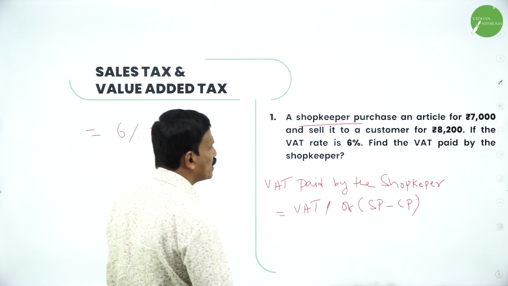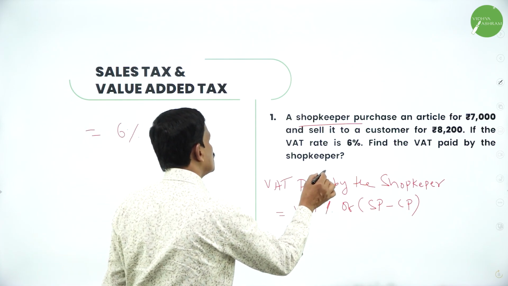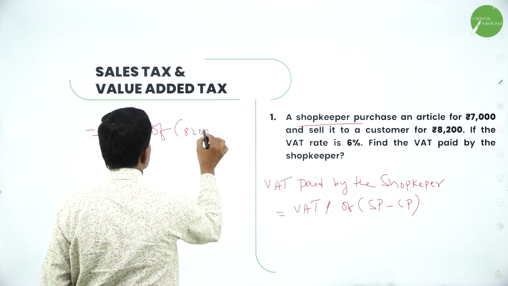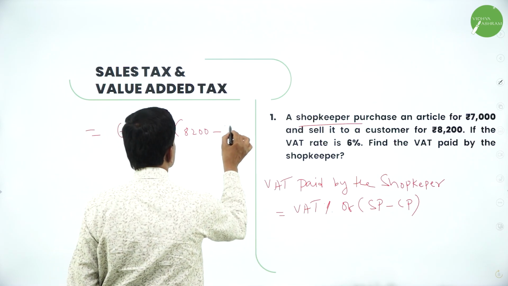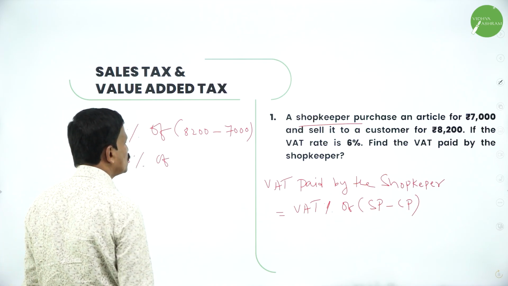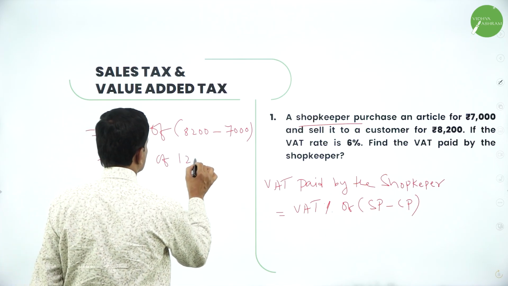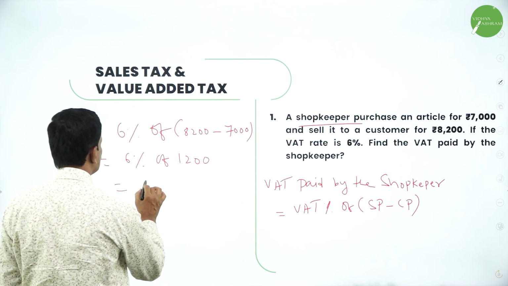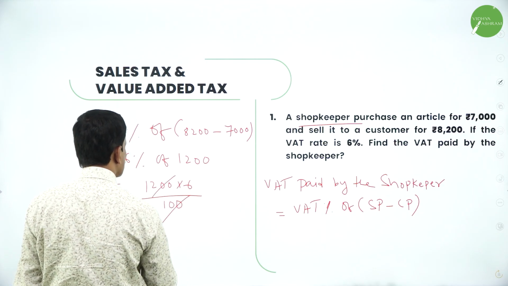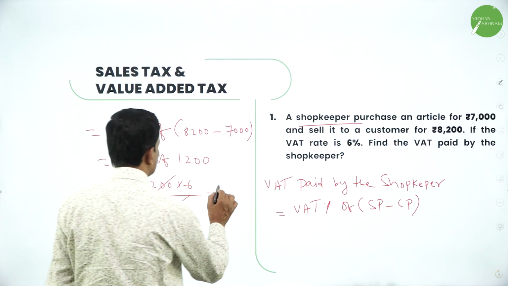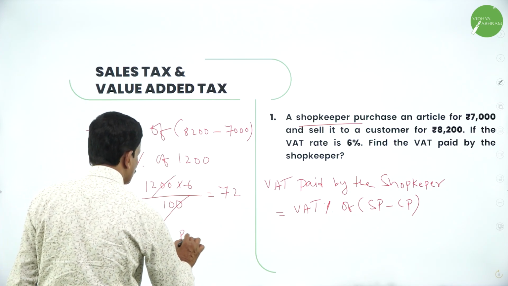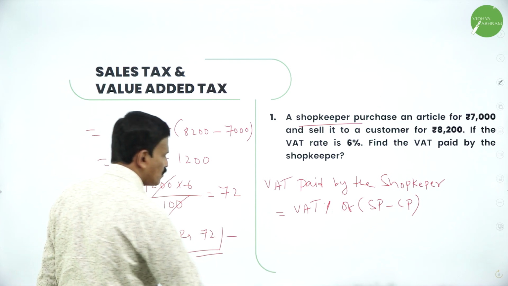So 6% of selling price minus CP, that is 8,200 minus 7,000, which is 1,200. So 6% of 1,200 is 1,200 into 6 divided by 100. These two get cancelled, 72. Therefore, the VAT paid is rupees 72. This is the VAT amount.